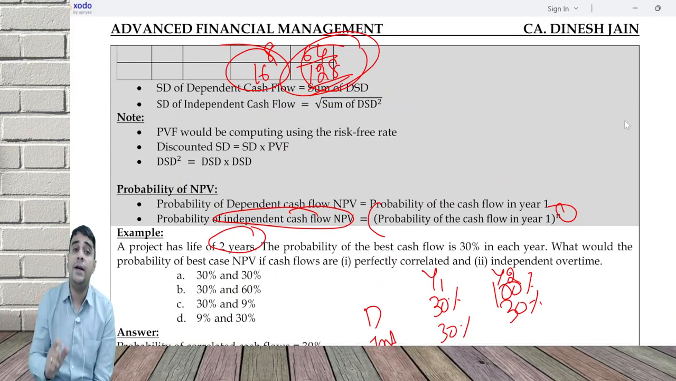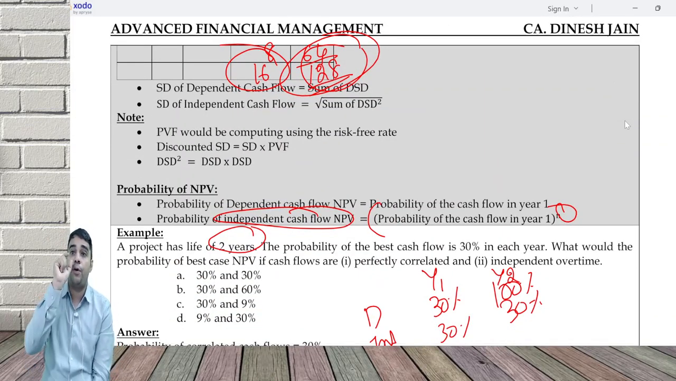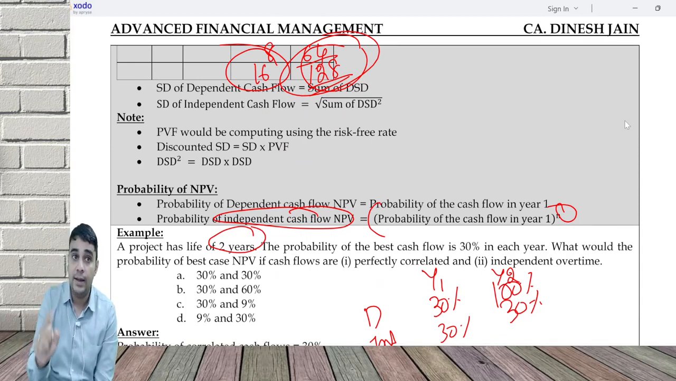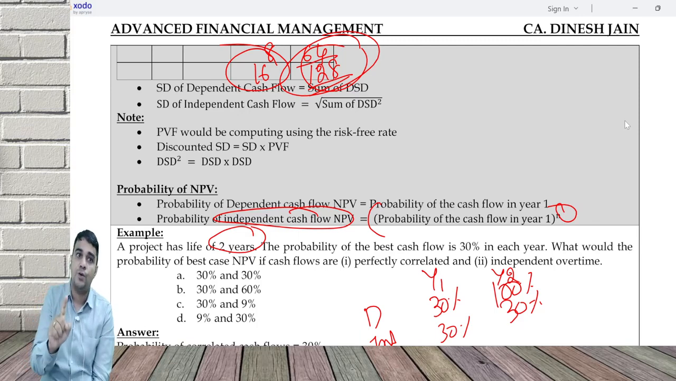If you want the probability for a dependent NPV, the probability for a dependent cash flow is equal to the probability of year 1. For independent, it is the probability of year 1 into year 2 into year 3 into year 4 into year 5. So we end up doing a power of the number of years.